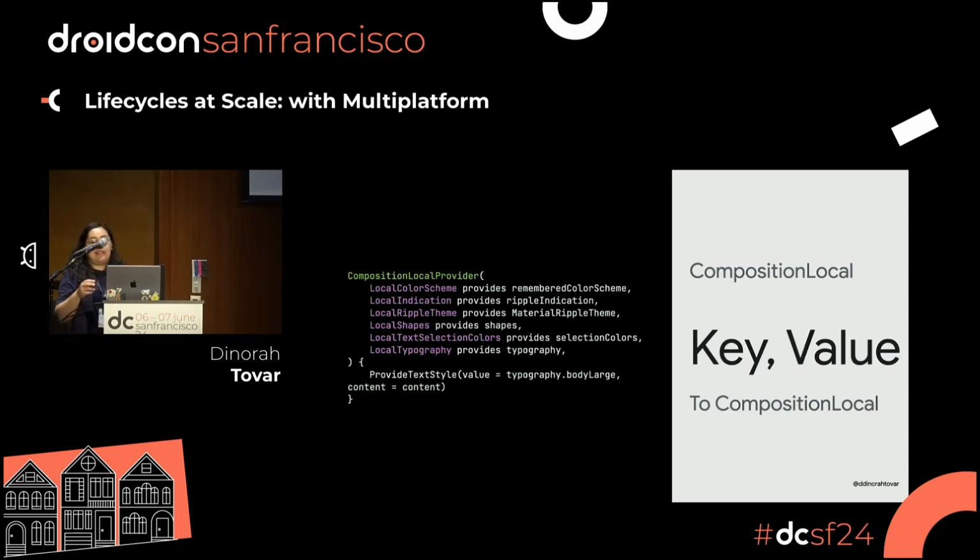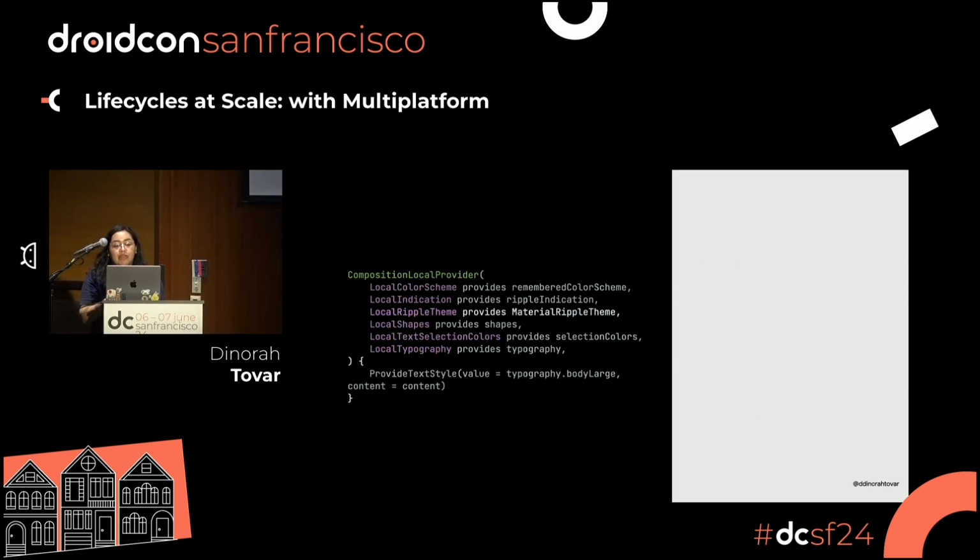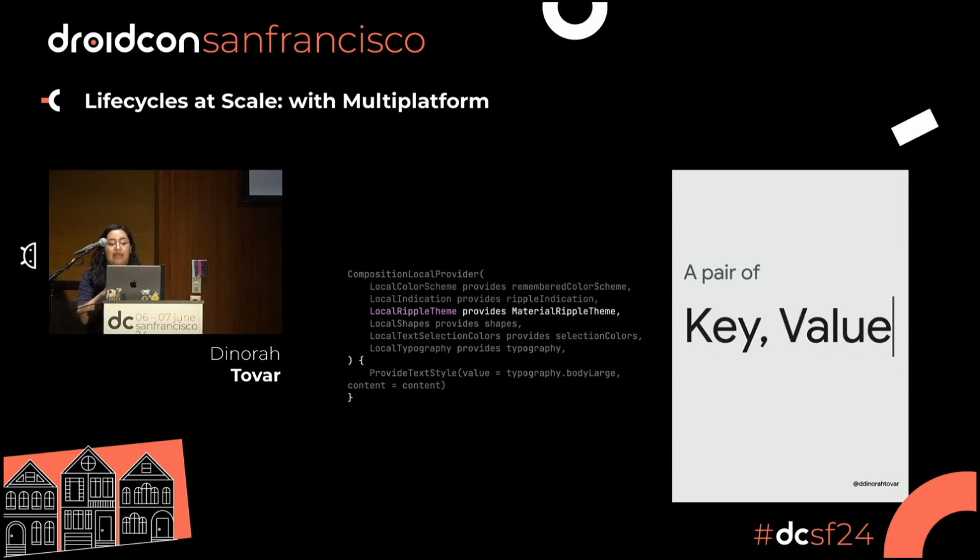So everything is going to look and make sense over your mobile application, right? Especially because everything is a pair of keys and values. So this one is the key, and this one is the value. So LocalRippleTheme is going to be the key that you are going to be able to access over all the composable trees, and the value is going to be the MaterialRippleTheme.